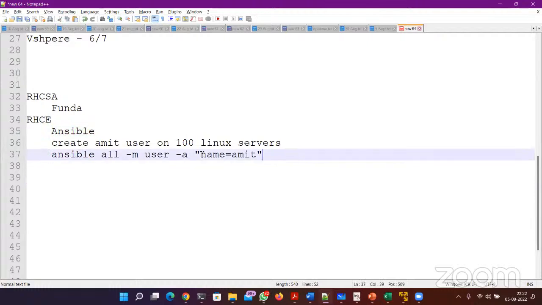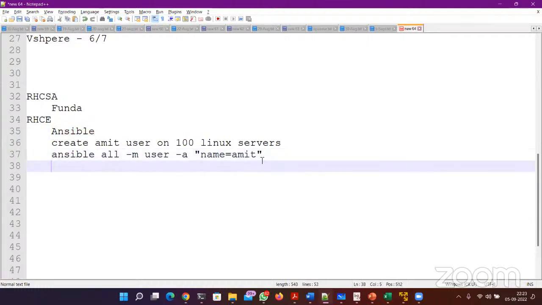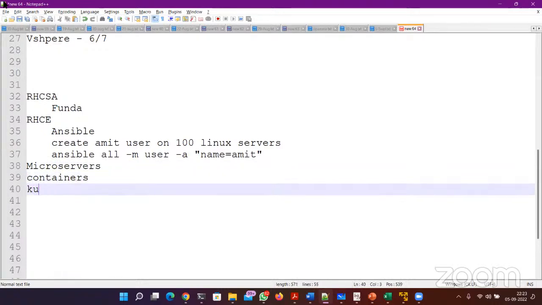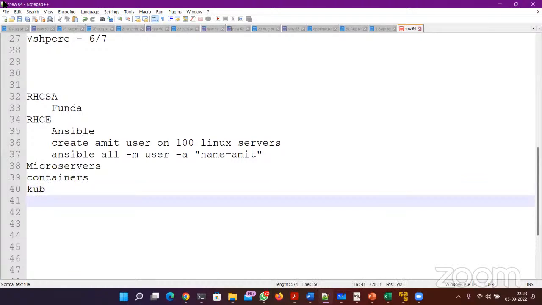Okay. So after the fundamentals, what to learn? So then there are separate courses. First category is microservices, in which you will learn containers, Kubernetes, and container management, like that.